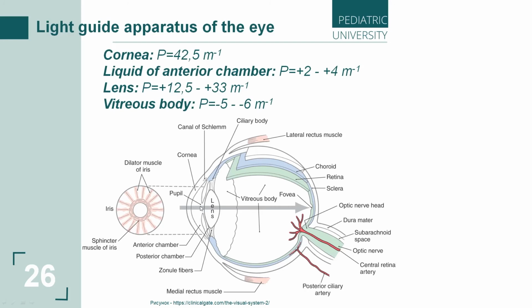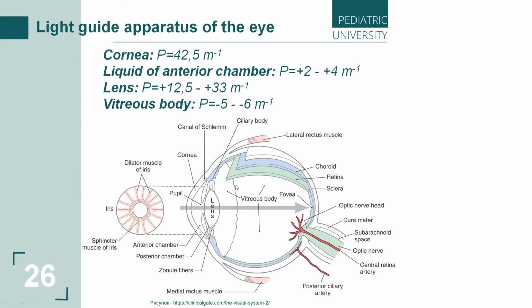This part is the anterior chamber of the eye. In the anterior chamber there is a fluid. It can change the direction of light. So the optical power of the liquid in the anterior chamber is from +2 to +4 diopters.